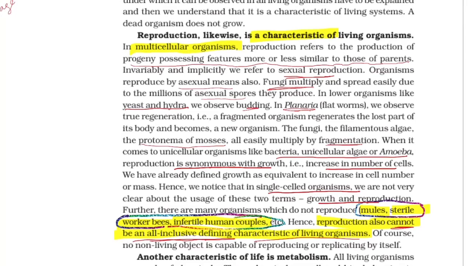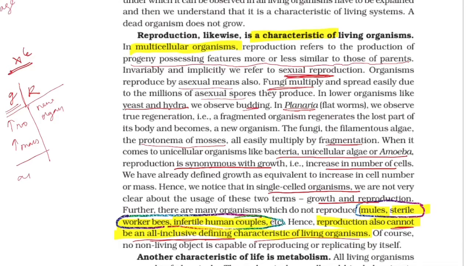and reproduction. To summarize the whole of reproduction, in case of multicellular organisms, growth and reproduction are different, because growth in multicellular organisms is increase in number and increase in mass. In reproduction we have a new organism being produced which is more or less similar to that of the parent. In case of asexual reproduction, the